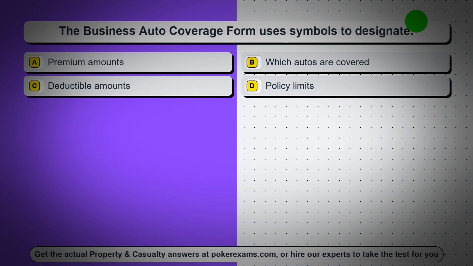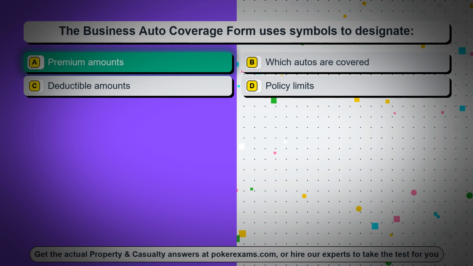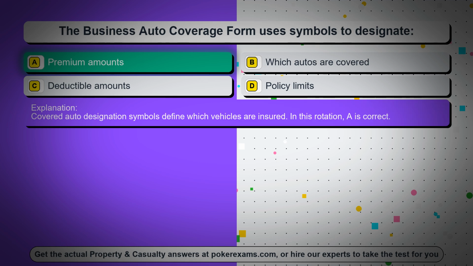Question 10. The business auto coverage form uses symbols to designate Option A. Premium amounts. Option B. Which autos are covered. Option C. Deductible amounts. Option D. Policy limits. The correct answer is Option A. Premium amounts. Covered auto designation symbols define which vehicles are insured. In this rotation, A is correct.